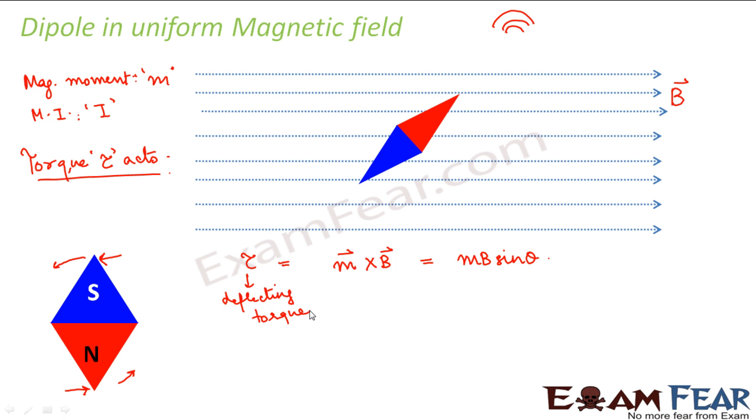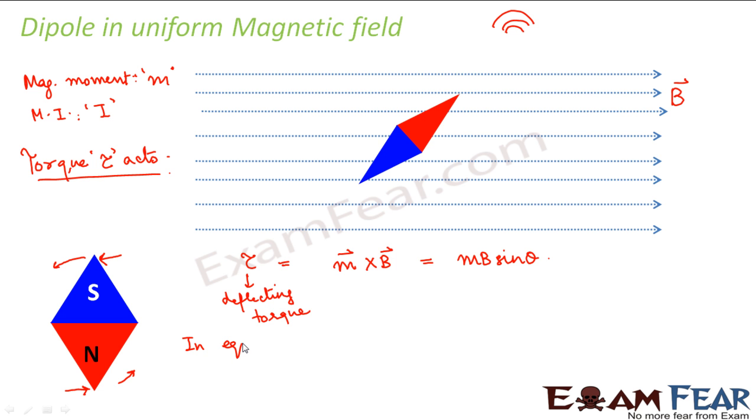As soon as you leave the needle in the magnetic field, it starts oscillating, which means a torque acts that forces it to deflect from its original position. That is the deflecting torque, given by M cross B. We have already derived this expression for torque in our previous lesson.